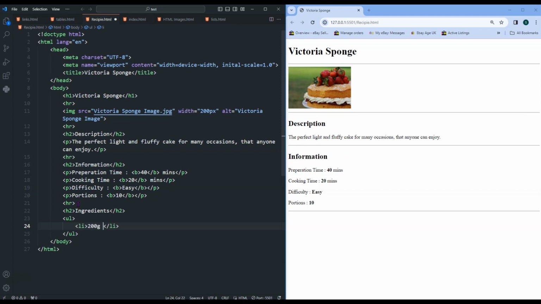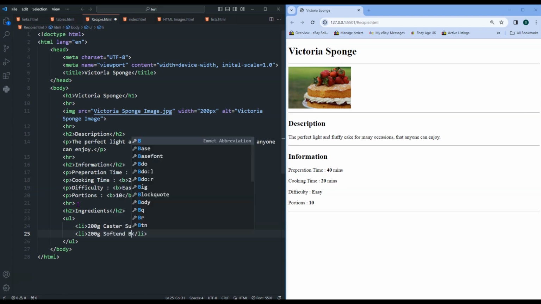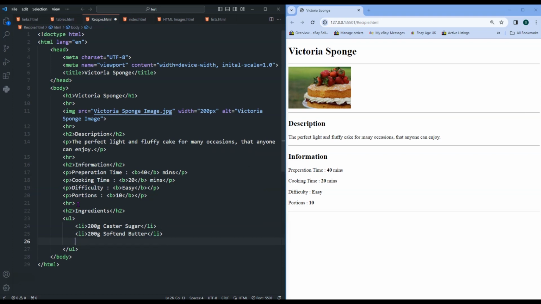So we need 200 grams of caster sugar, and then another list item which is 200 grams of softened butter, and we need to get some beaten eggs, and then we're always going to need flour.